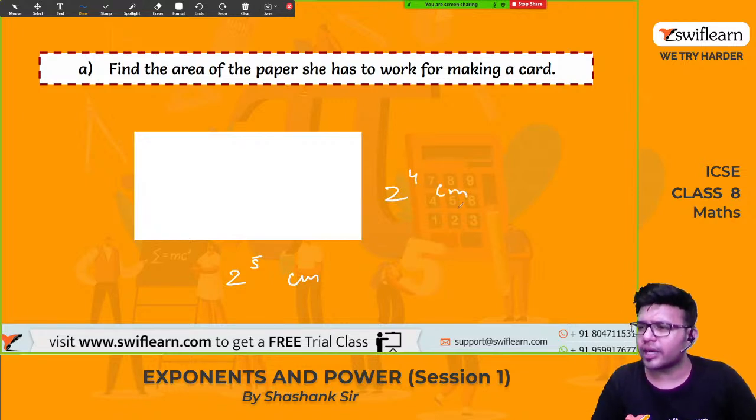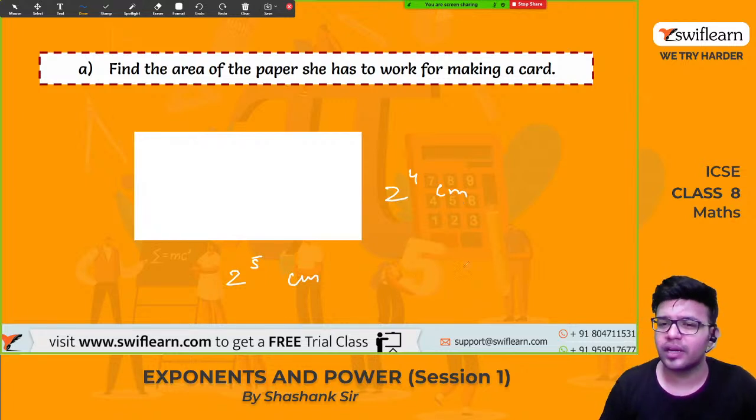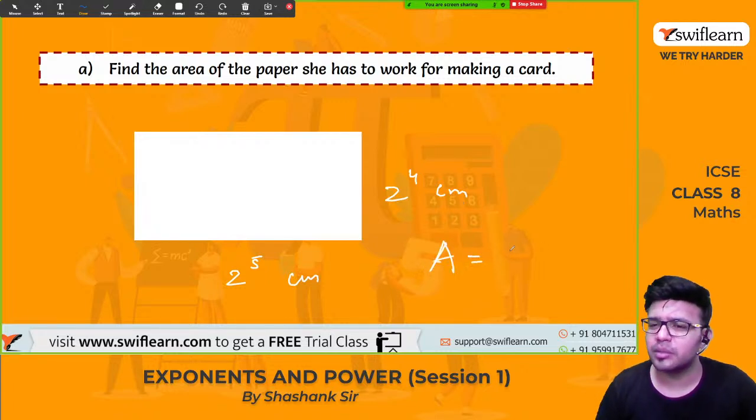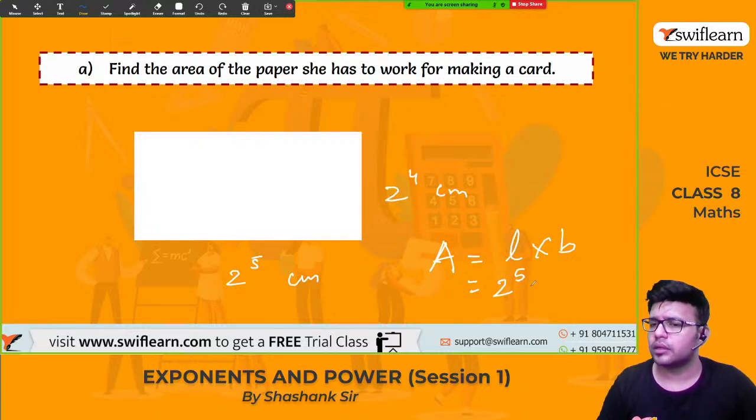So area of a rectangle. What is the area of a rectangle? Area of a rectangle is given by length times breadth. How much is the value of length? It is 2 raised to 5 centimeter, I am not writing centimeter but it should be remembered, times 2 raised to 4 centimeter.